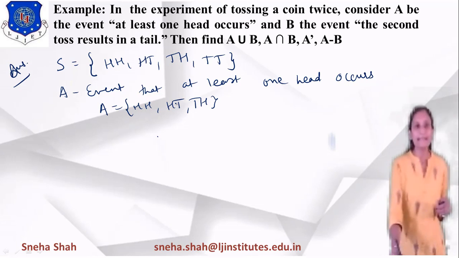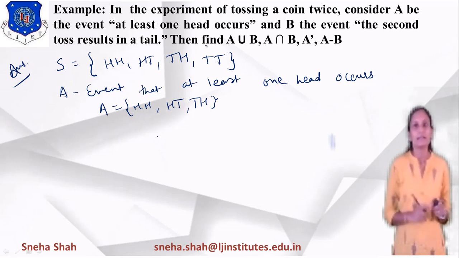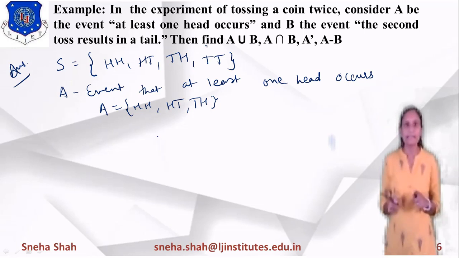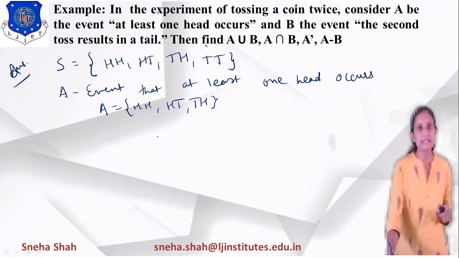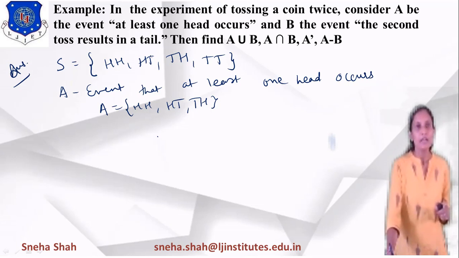Now if we are defining the event B, what is event B? Event B will be considered as the event that the second toss results in a tail. So second toss results in a tail means the second toss representing this second part, so it may be head tail or it may be tail tail.